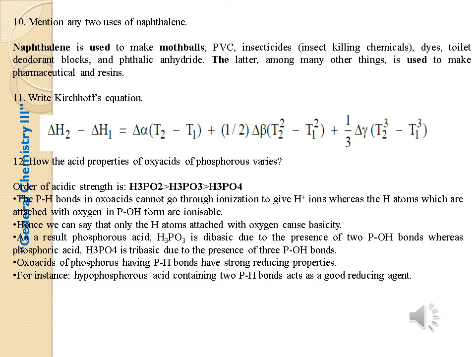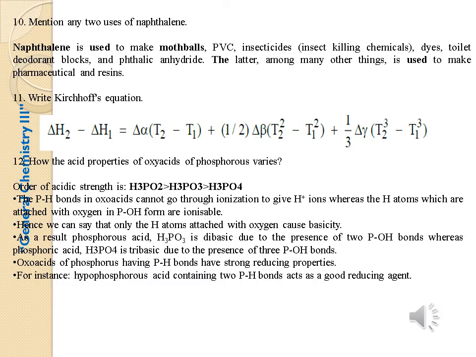Next is the twelfth question: how do the acid properties of oxyacids of phosphorus vary? The order of acidic strength is H3PO2 more acidic than H3PO3 and H3PO4. The P-H bonds in oxo acids cannot ionize to give H+ ions, whereas the H atoms attached with oxygen in P-OH form are ionizable. Hence, only the H atom attached with oxygen can cause basicity.